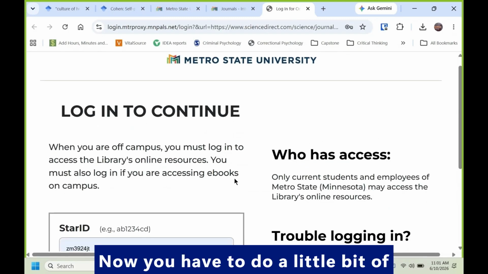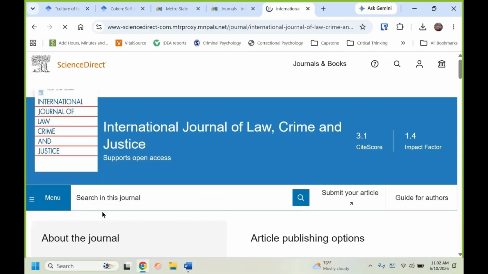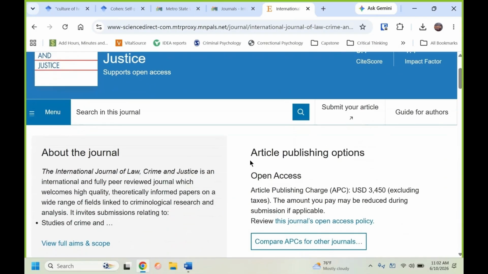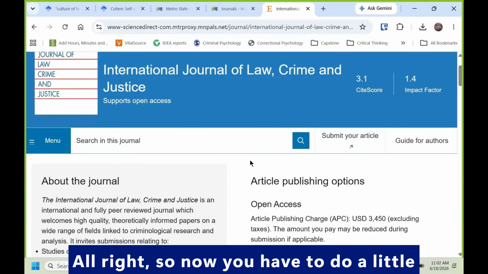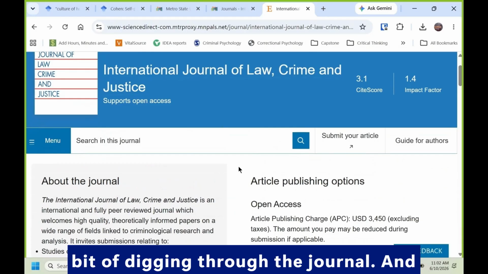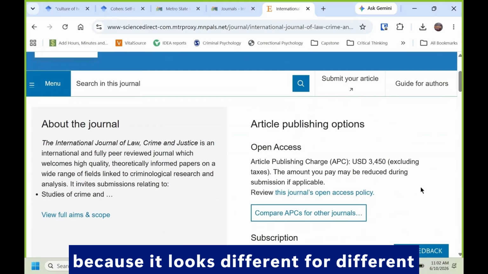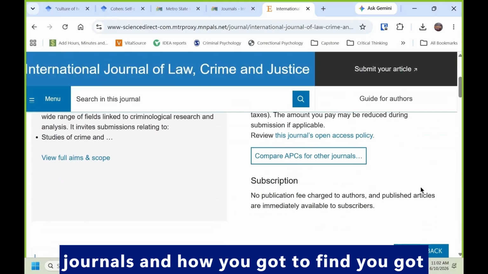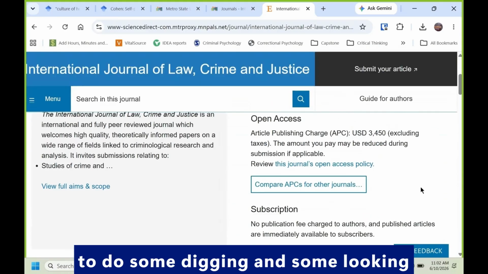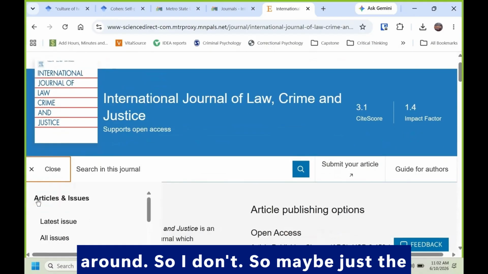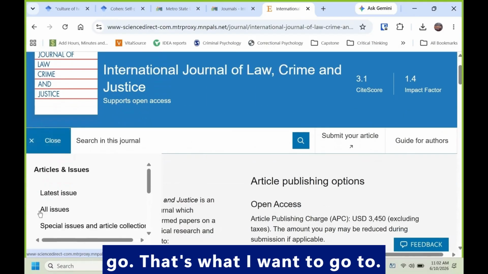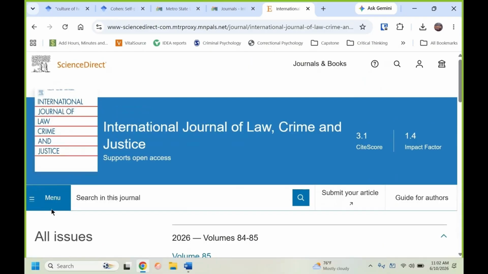Now you have to do a little bit of digging. Oh, and I have to sign on. All right, so now you have to do a little bit of digging through the journal. And this is where it gets a little confusing because it looks different for different journals, so you've got to do some digging and some looking around. So maybe just the menu here: articles, all issues. There we go. That's what I want to go to.